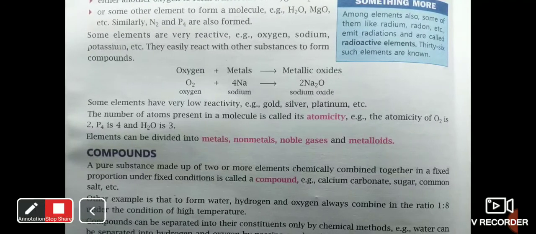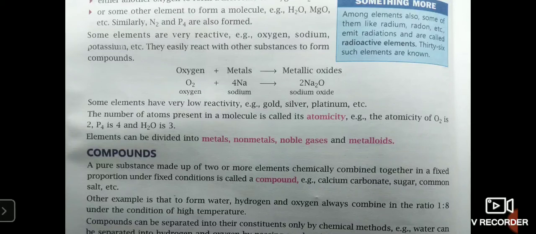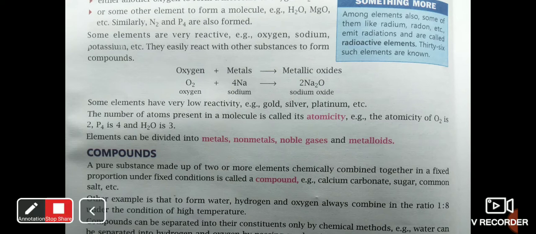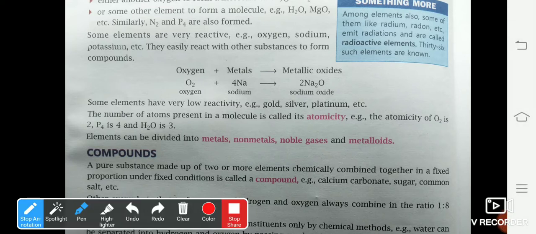Some elements have low reactivity, like gold, silver, platinum, etc. And the number of atoms present in a molecule is called its atomicity. Now, when I say atomicity, that means it indicates the number of atoms present in a molecule.